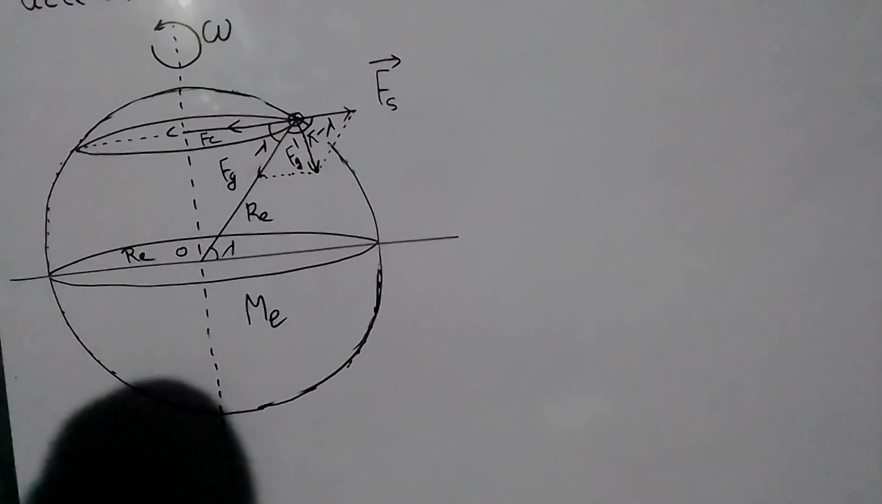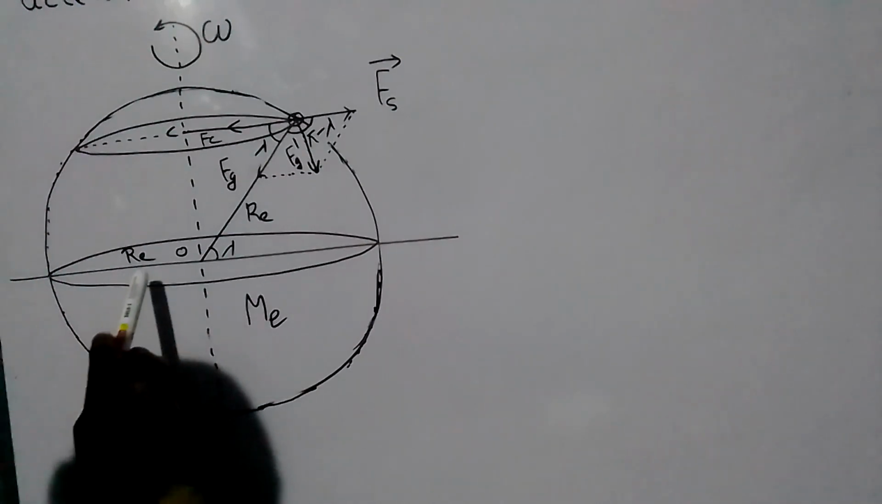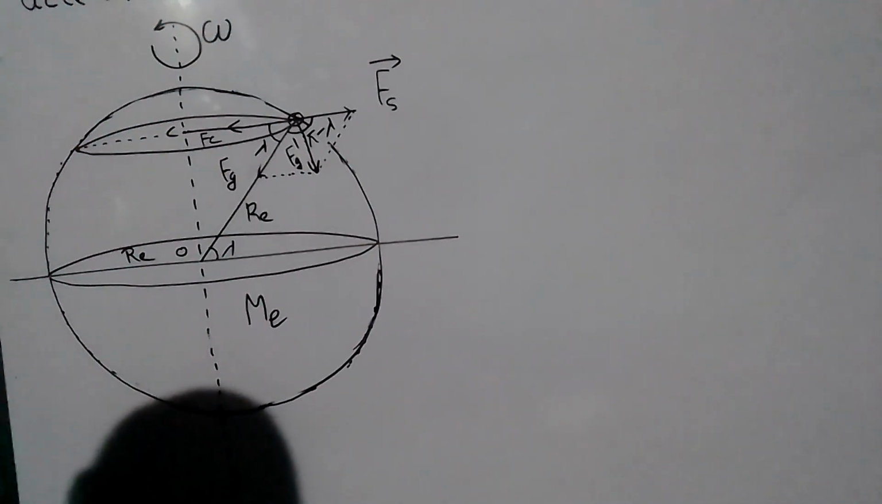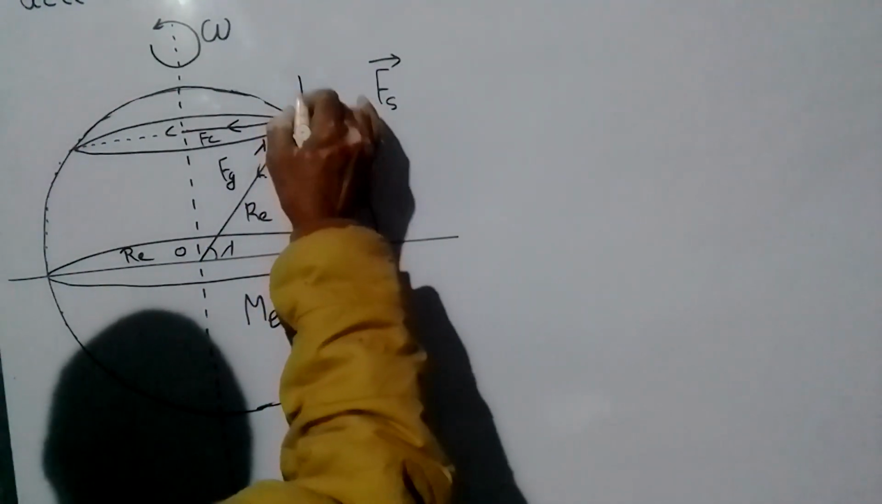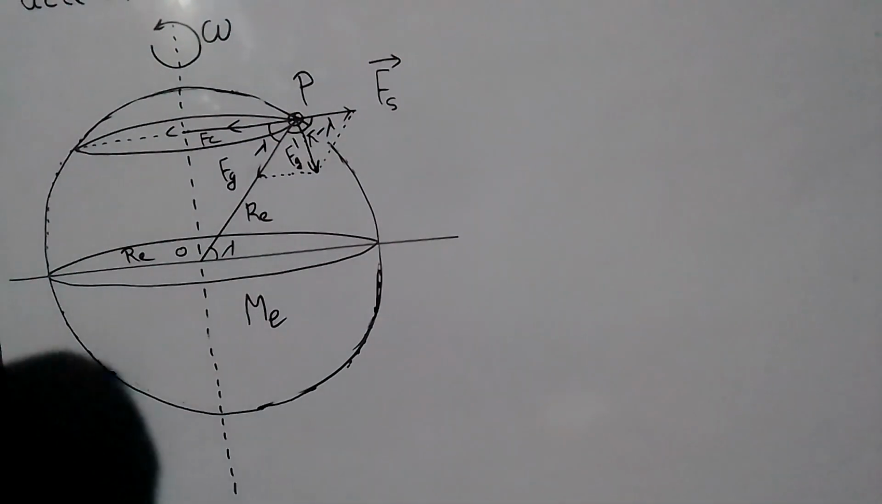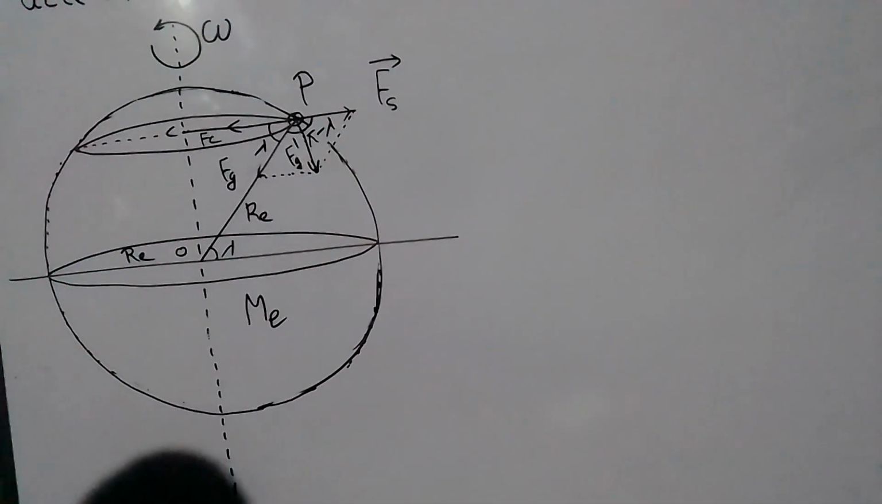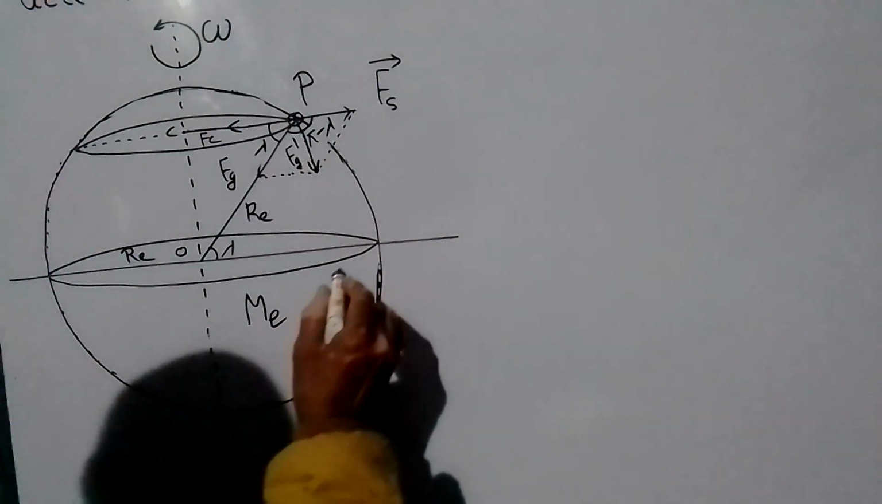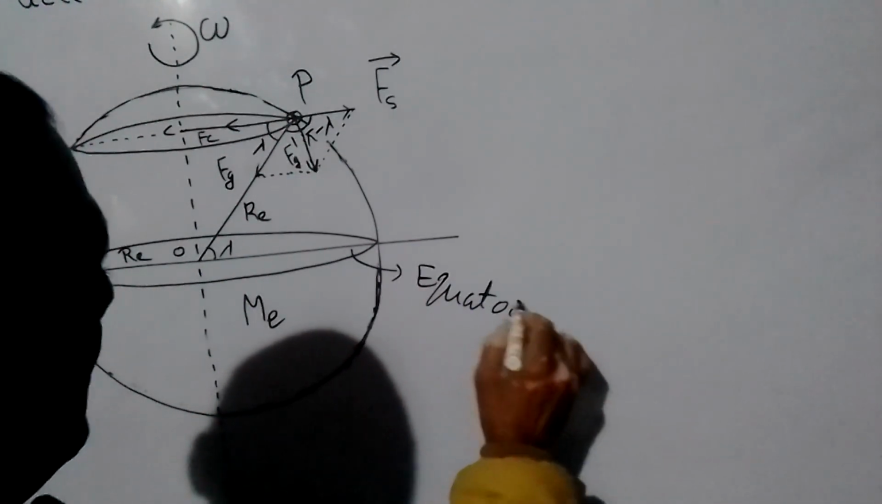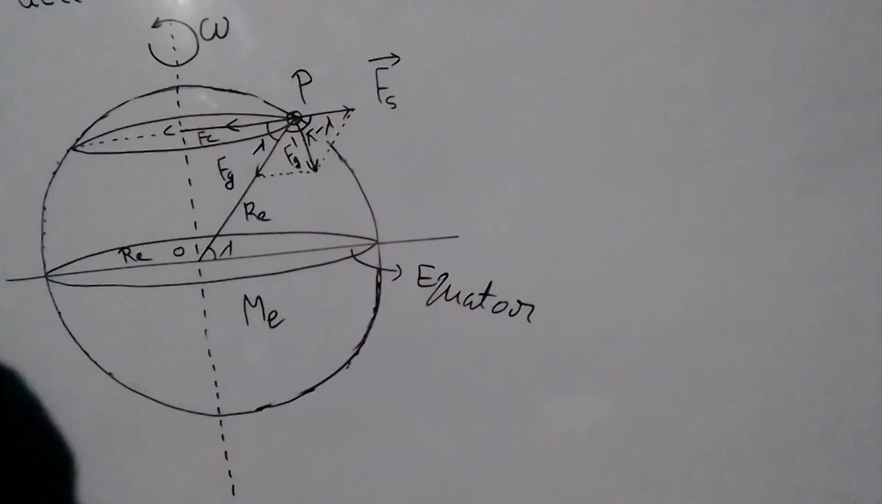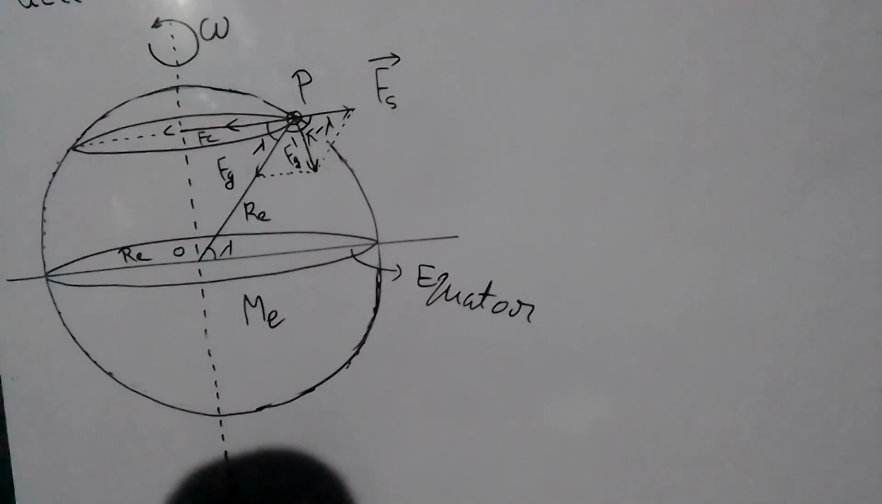So let the mass of the Earth be m, the radius of Earth be r, and any particle is at the surface of Earth at point P. Latitude of point P is lambda. Join point P to the center of Earth. Then the angle made by OP with the equator plane. This is your equator plane. So the angle made by OP, the line joining the point at the Earth surface to the center of Earth.